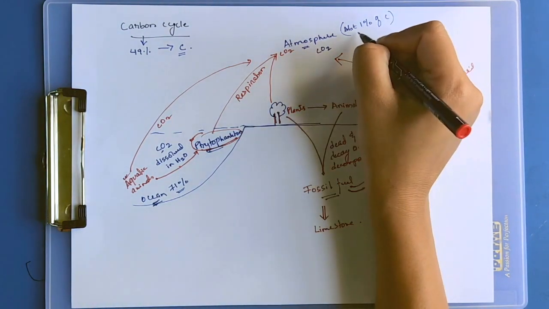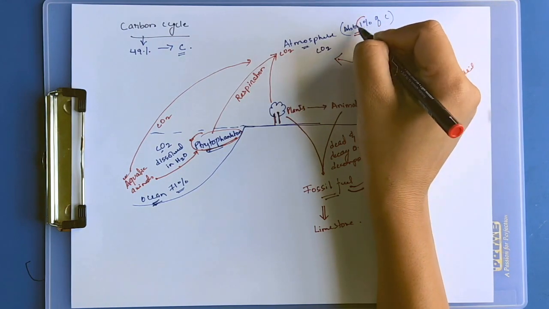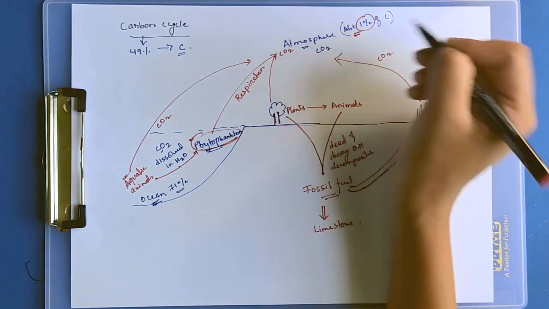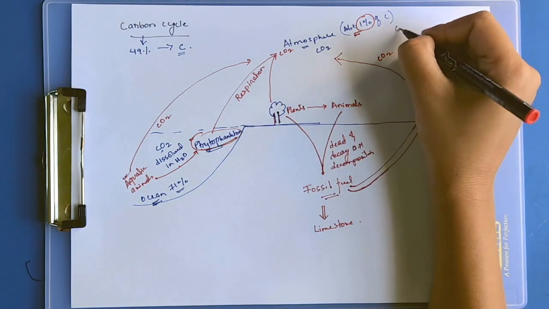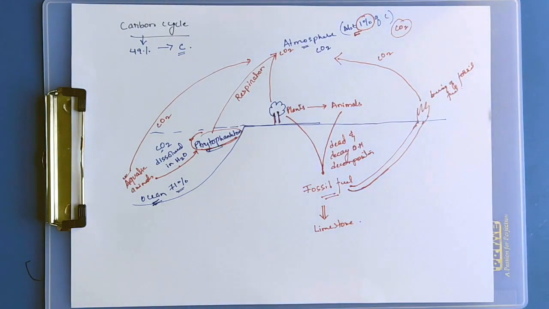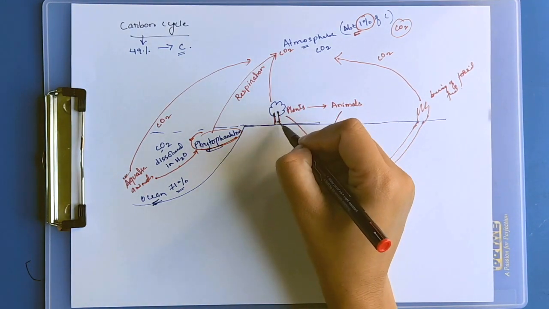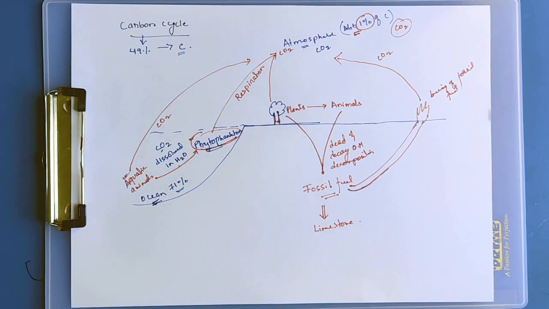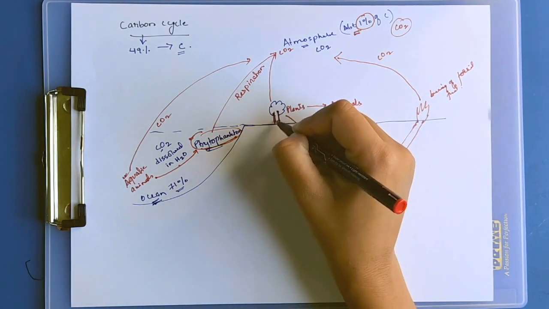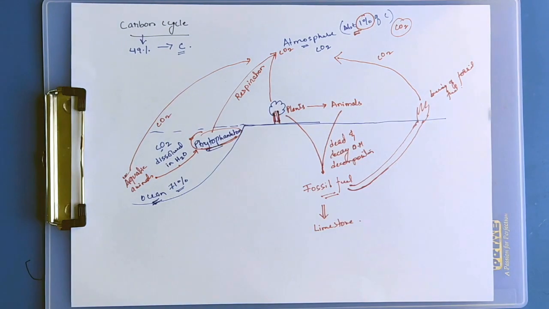In the atmosphere, carbon concentration is only 1%. Nowadays the concentration of CO2 in the atmosphere is increasing due to excessive cutting of plants, deforestation for constructing roads, malls and buildings, and forest fires.